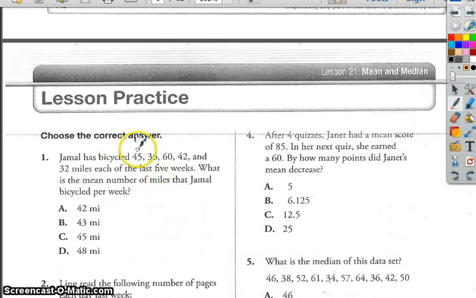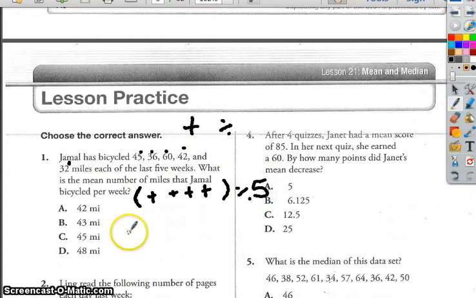So what we're going to do for the mean is we add them all and then divide. So 45 plus 36 plus 60 plus 42 and 32. When you put that into your calculator, you've got two options. You either put it in parentheses and add, and then you push divide by 1, 2, 3, 4, 5. Or you can add them all up together and then hit enter or equals before you divide by 5.